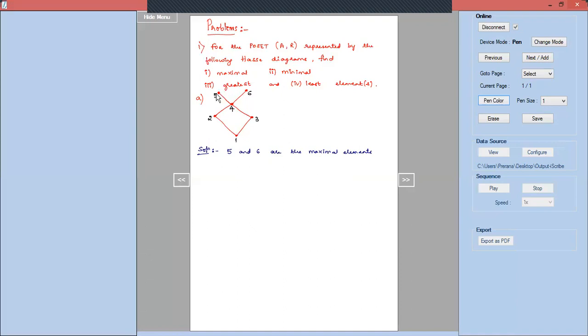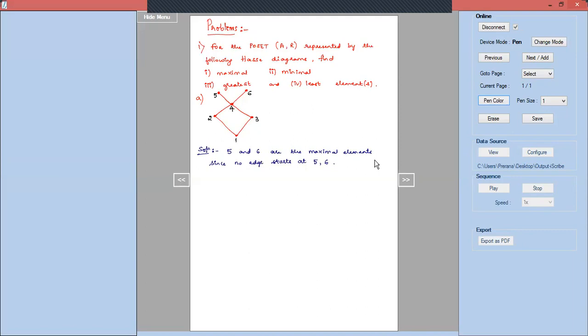So 5 to nowhere we have an edge. Similarly 6 to nowhere we have an edge. So 5 and 6 are the maximal elements. Reason being, since no edge starts at 5 and then 6. 5 comma 6. That is why 5 and 6 are the maximal elements.